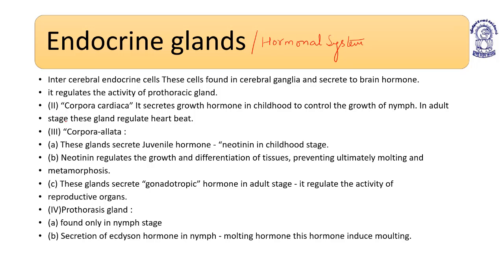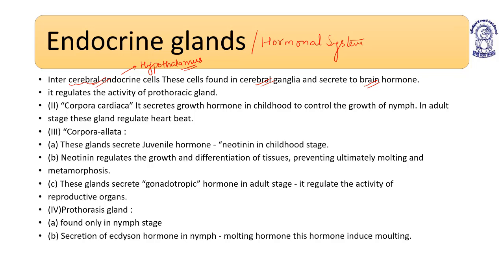So, coming to the endocrine glands, these are the intercerebral endocrine cells. They are found in the cerebral ganglia and secrete hormones to the brain. These intercerebral endocrine cells are just like the hypothalamus, which controls the pituitary and other glands.